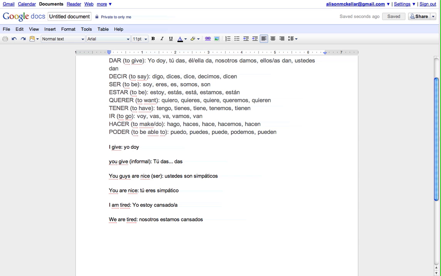So the next verb, querer, is conjugated like this. Yo quiero, tú quieres, él or ella quiere, nosotros queremos, and ellos or ellas quieren, or ustedes quieren. That ustedes form is always the same as the ellos or ellas form. And again, you see here is a stem changing verb.